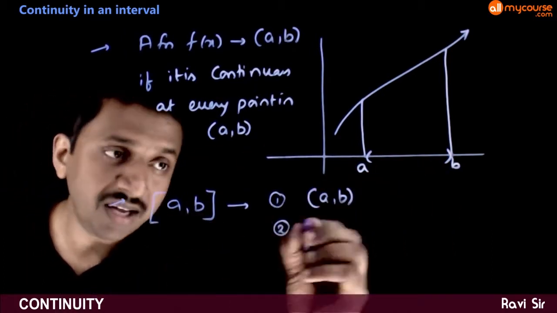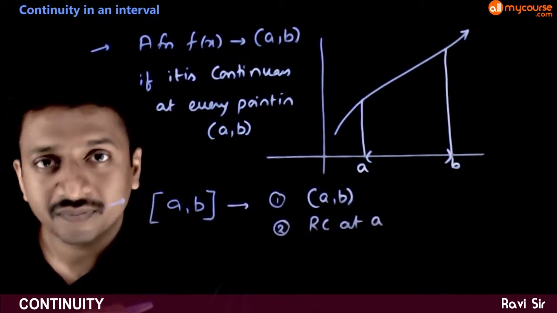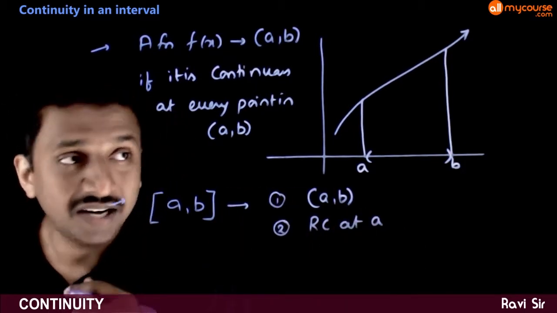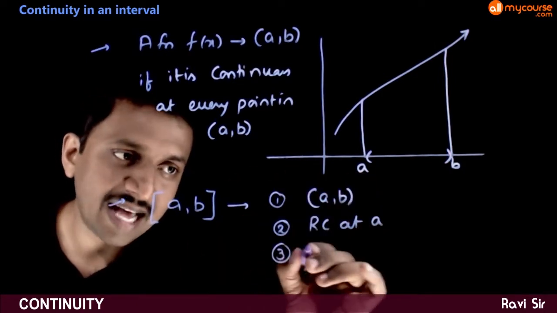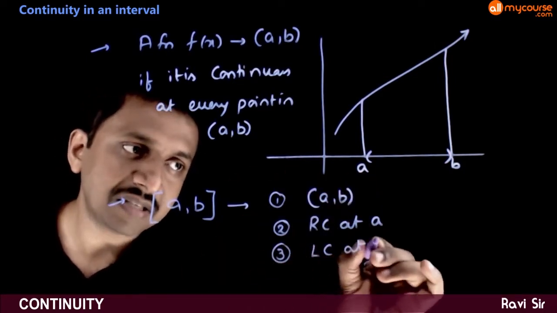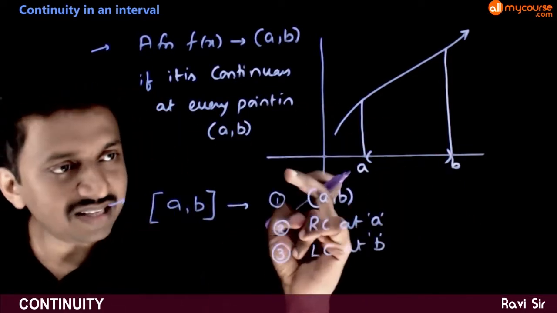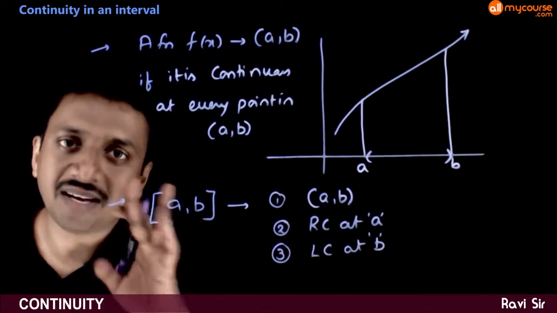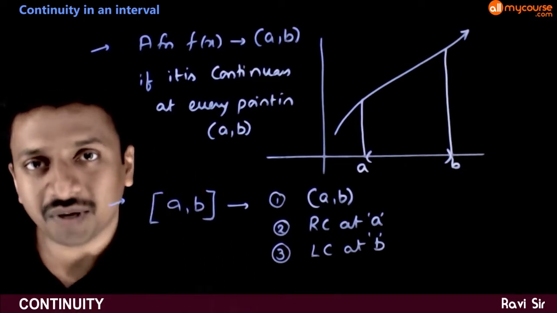And it has to be right continuous at a. It has to be right continuous at the starting point, and it has to be left continuous at the ending point. So if these three conditions are valid, we say that the function is continuous in closed a comma b.